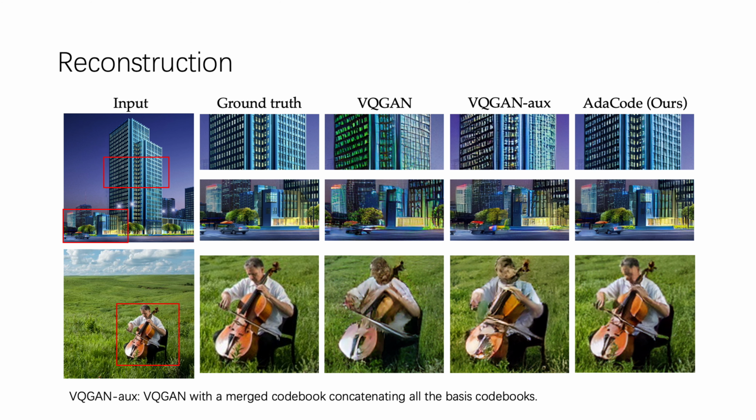For reconstruction task, we compare AdaCode with VQGAN and VQGAN-OX. To conduct a fair comparison, we ensure that all the methods here have comparable overall codebook sizes. We observe that AdaCode largely outperforms the competitive methods in the areas with intricate image patterns.